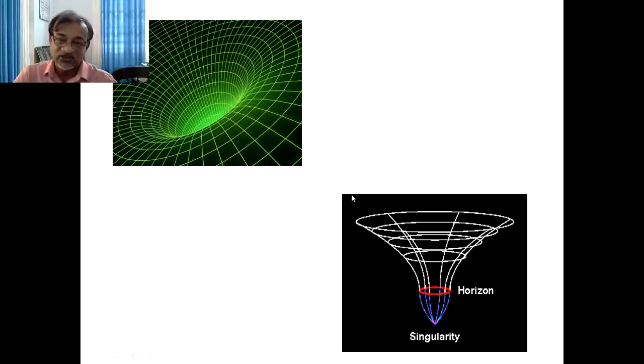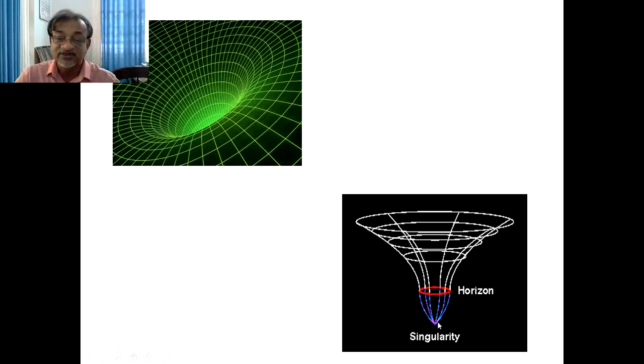So every particle falls to this curvature and reaches the singularity, and singularity becomes a very small point, having a spherical surface. This spherical surface is called the event horizon. This particular radius is called the Schwarzschild radius.